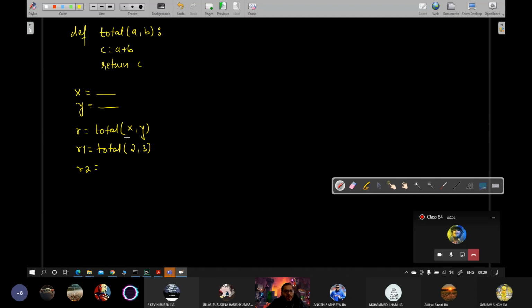So when I am calling, either I can give the values given by the user or I can give any other fixed values. You can give any other different total. You can give 10 minus 7. You can send this also. Then you can print R1, R2, R3. Did you understand this concept, Ankit? Don't get misled by whatever is here.